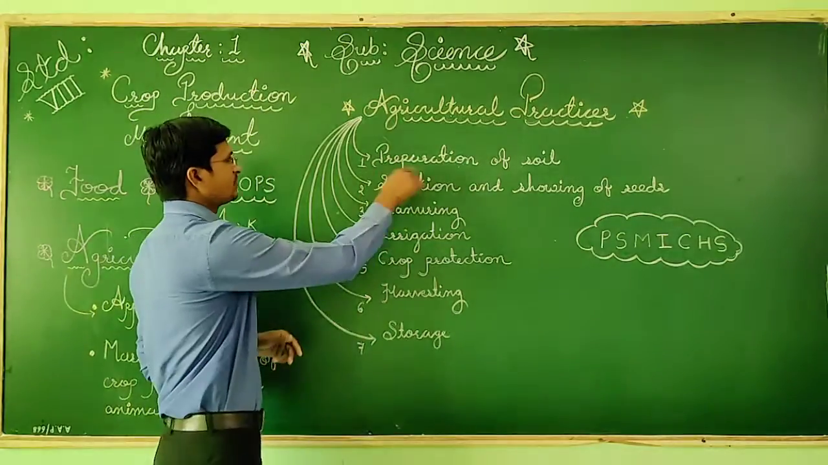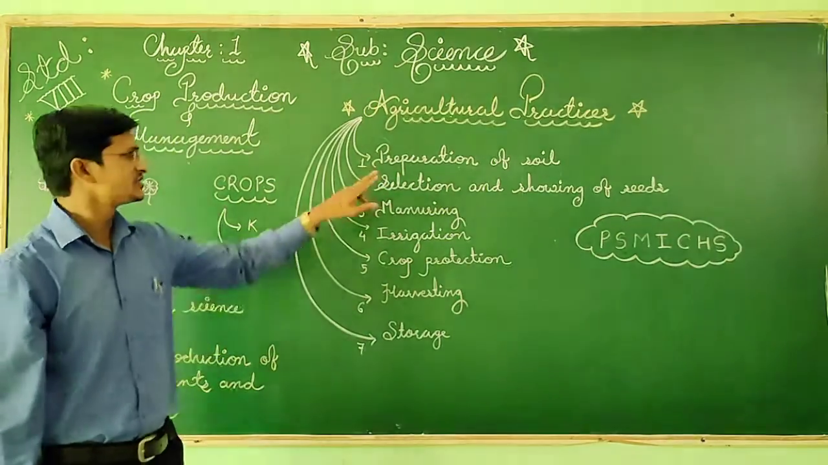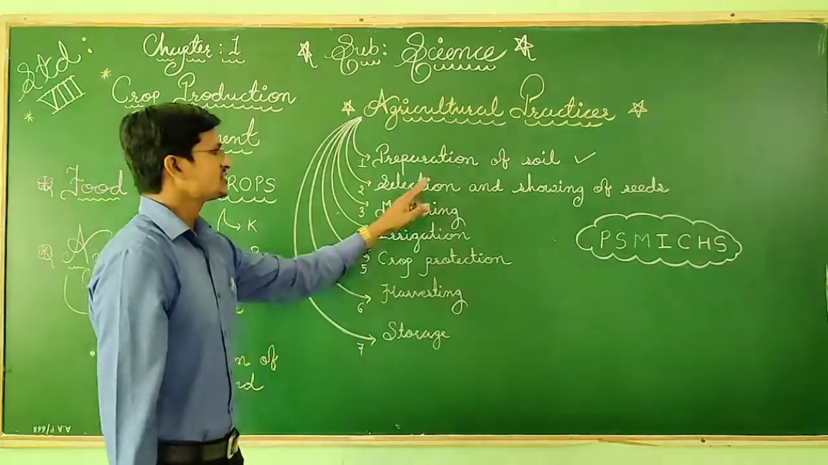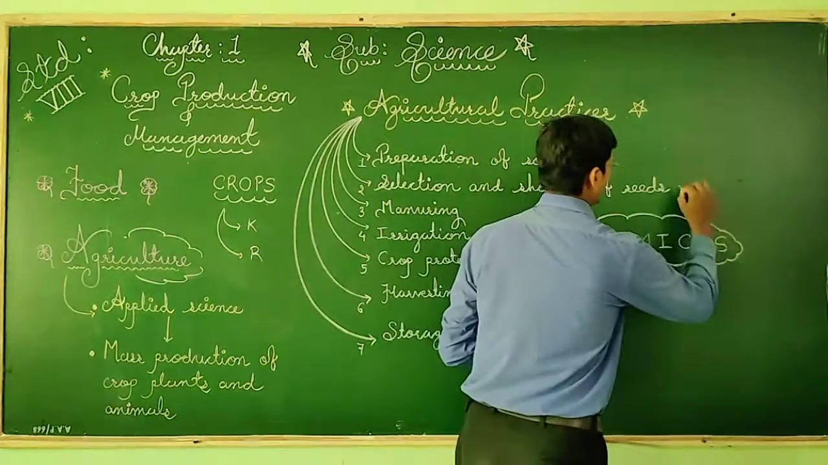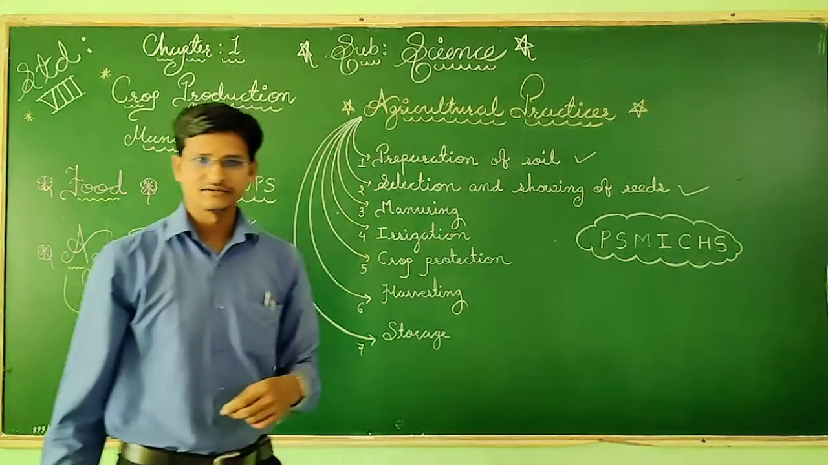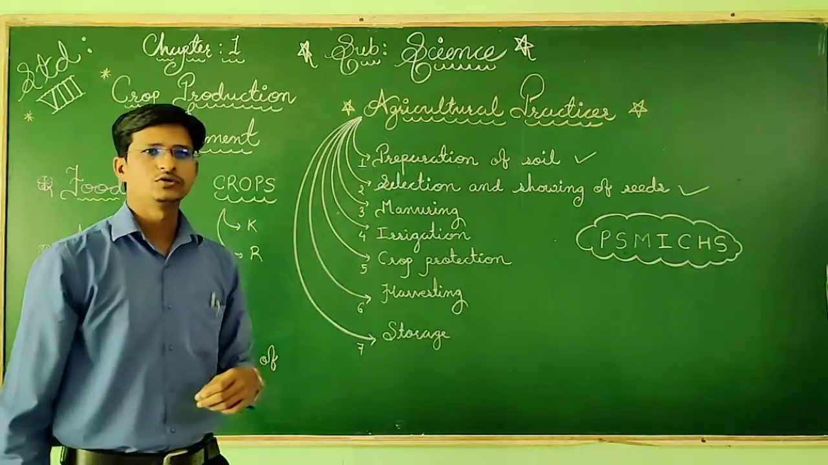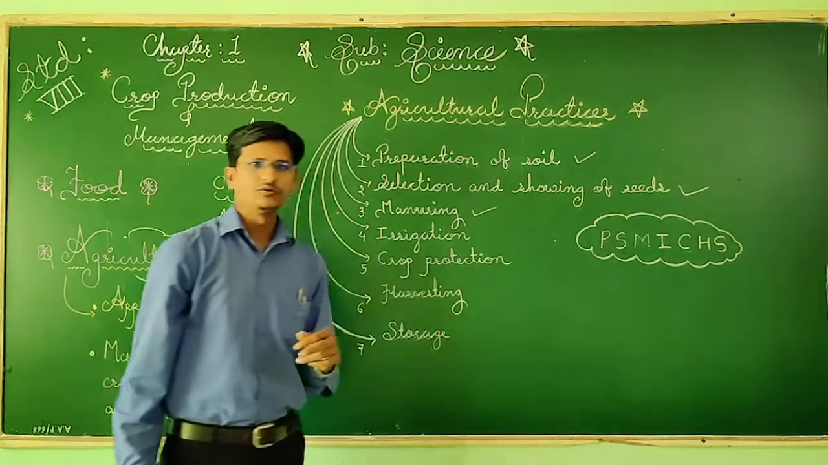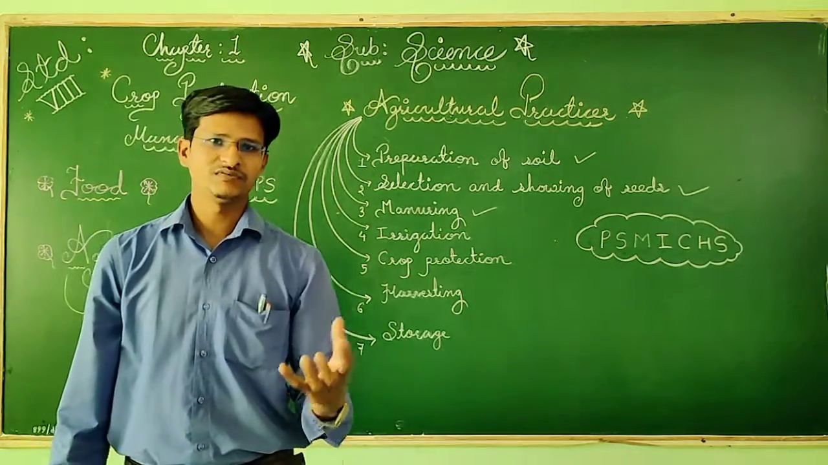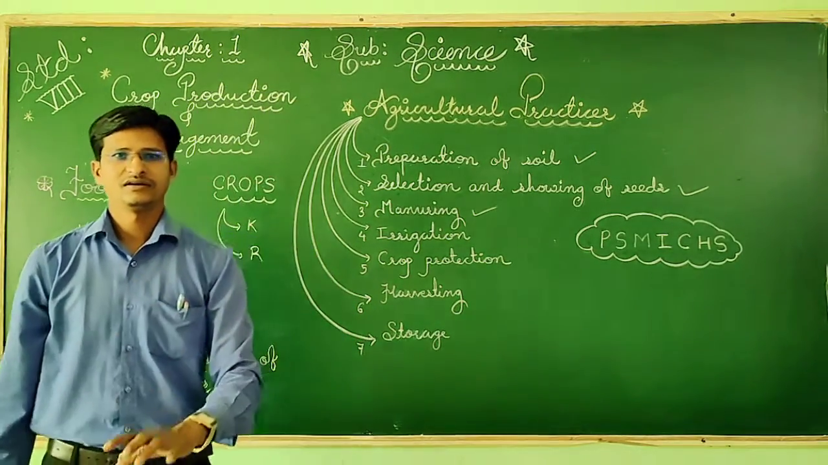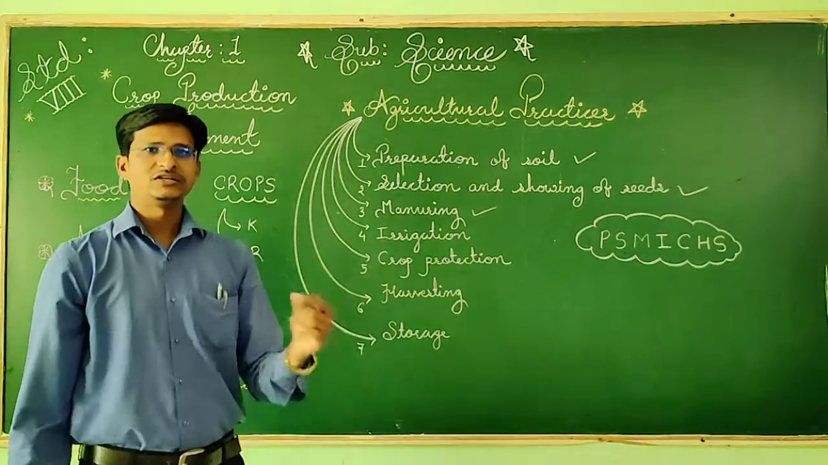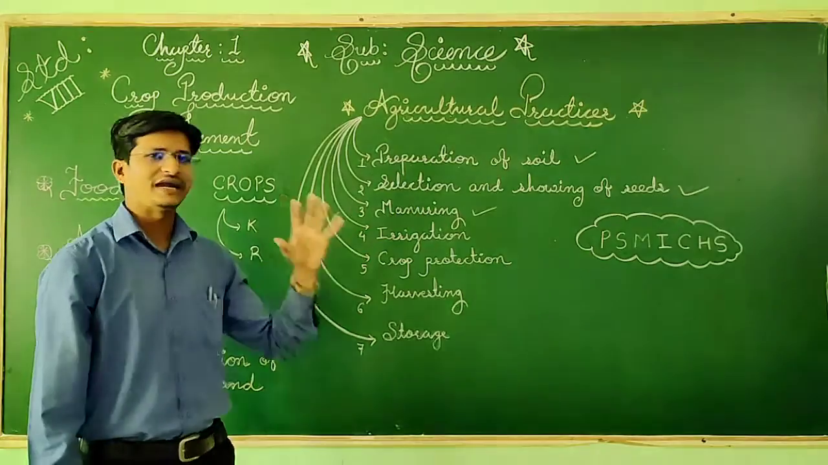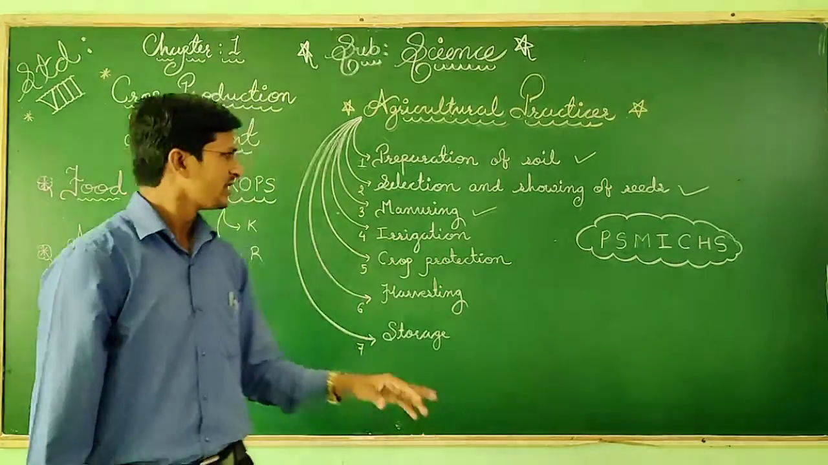So first is what? Preparation of soil. Second is selection and sowing of seeds. Once the soil is ready, we have to sow the seeds. Then third is what? We have to provide manure. Manures are of many types, whether natural or chemical. So we use natural fertilizers and chemical fertilizers. With manuring, we are adding extra nutrients into the soil.